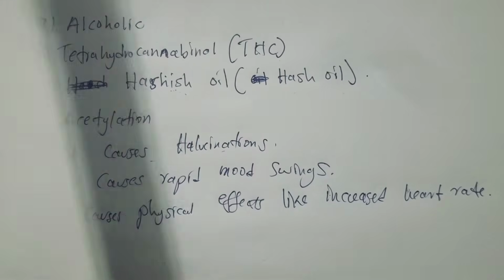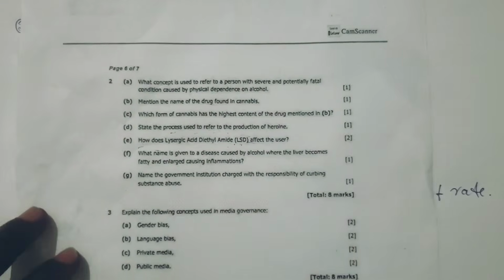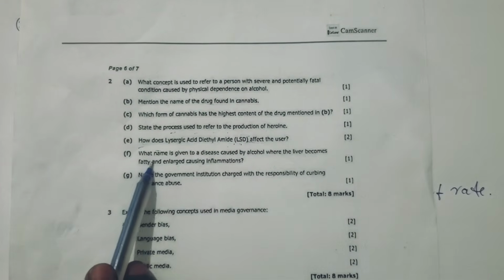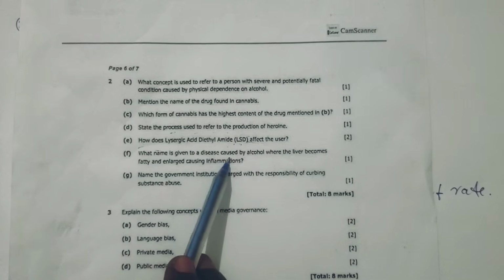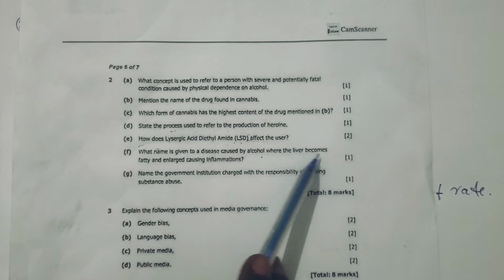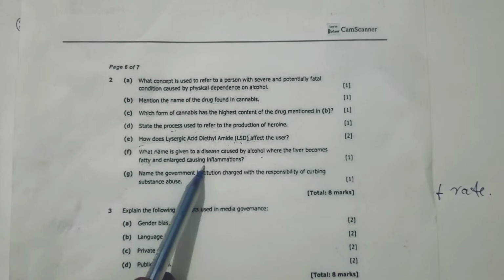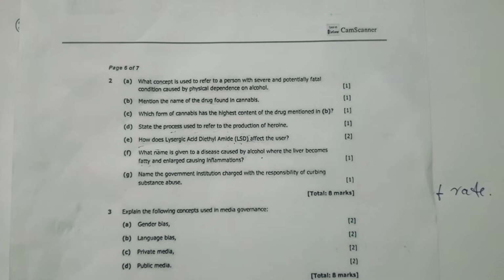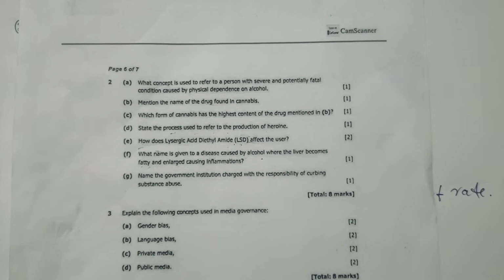Then we go to the next. It says, what name is given to a disease caused by alcohol where the liver becomes fatty and enlarged, causing inflammations? You are taking so much alcohol, now the liver gets affected and it becomes fatty and enlarged.